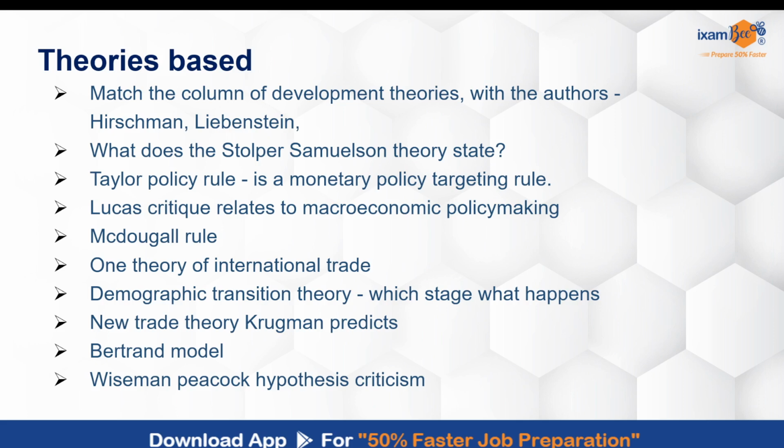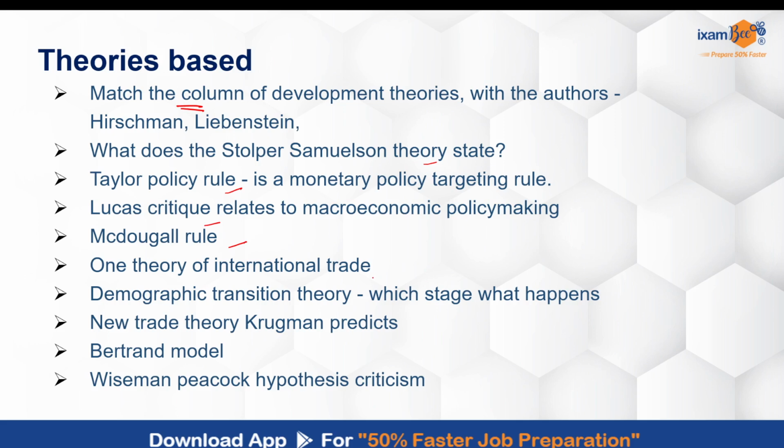So very, very straightforward questions were asked. One of the questions, in fact, was match the column, in which the names of the economists and authors of certain development theories was mentioned, and you had to get the right match for them. What does Stolper-Samuelson theory state? Taylor policy theory, Lucas critique, McDougall rule.